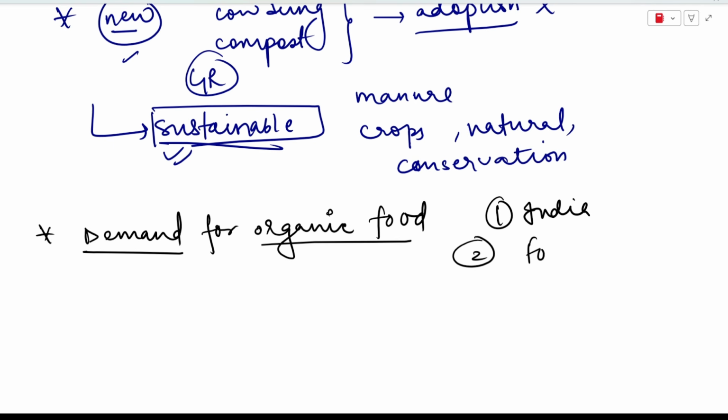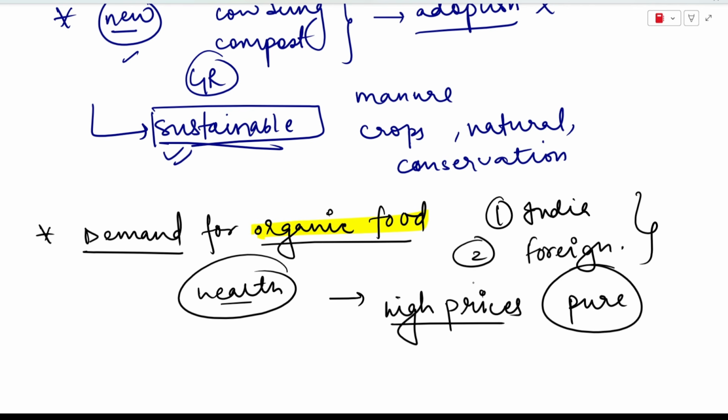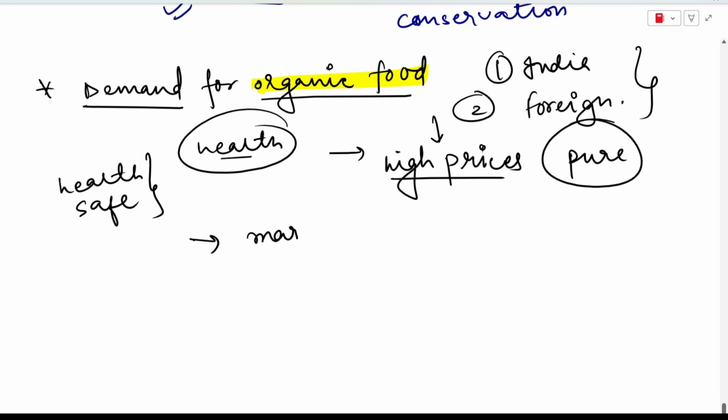And in foreign countries also, demand for organic food has increased a lot, because people are becoming more health conscious, and as people are becoming more health conscious, the demand for organic food is going to increase day by day. It is not going to fall from here. And rich and middle class people are also ready to pay a high price if required, just to get a better quality, or we can say a pure quality of food. They're willing to pay a higher price because they believe that organic food is much more healthy, and it is safe also for them. That is why we say that the market in India for organic food is expanding quite quickly, and that is why it has a lot of potential in the coming time.